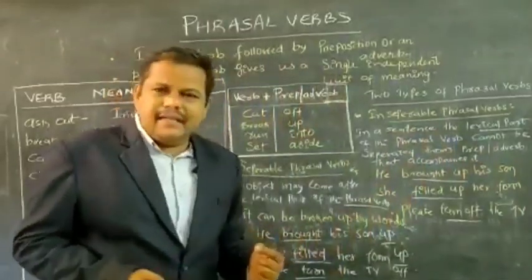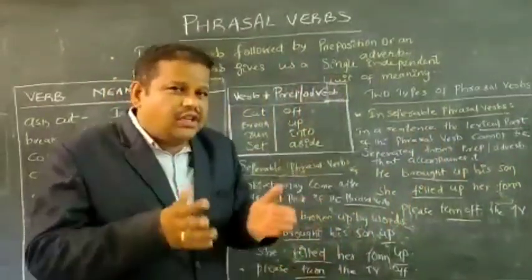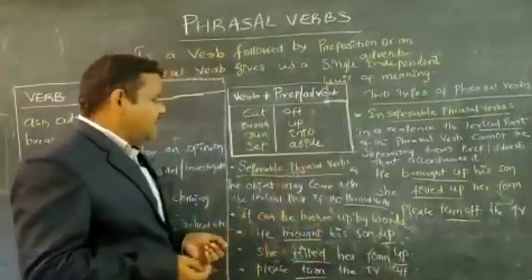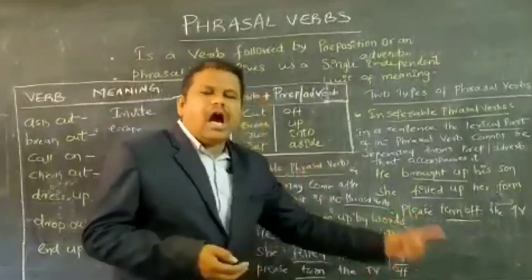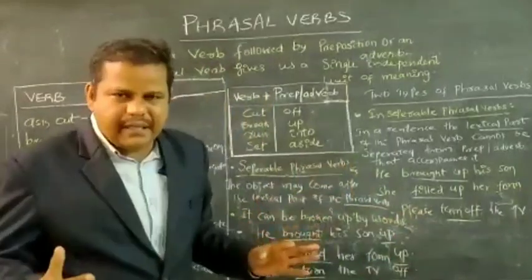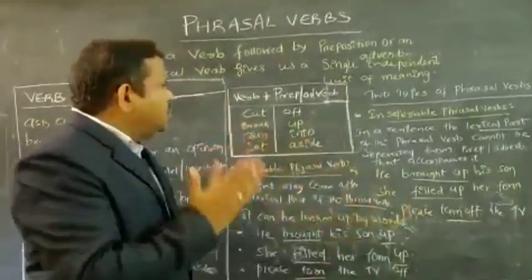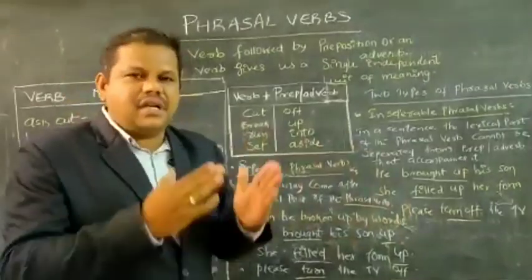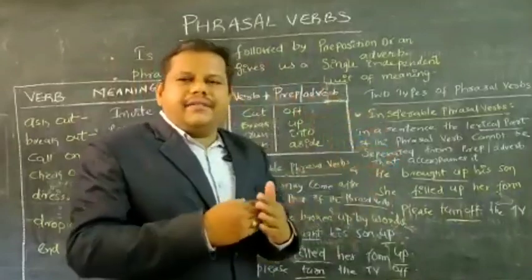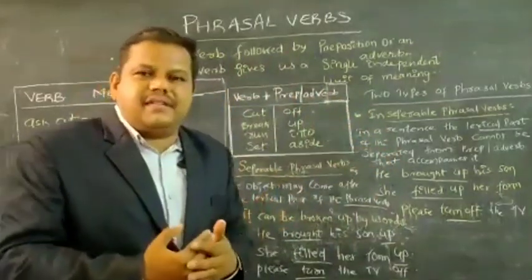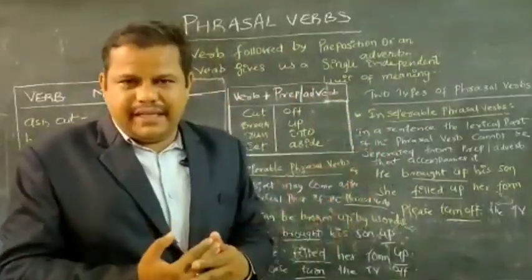So we are writing it as an inseparable phrasal verb. When you want to write it as a separable phrasal verb, how can you write? "Please turn the TV off." You are writing separately. So these are the two different types of phrasal verbs, which are very important for your grammar, and we can use these phrasal verbs when we are writing sentences.